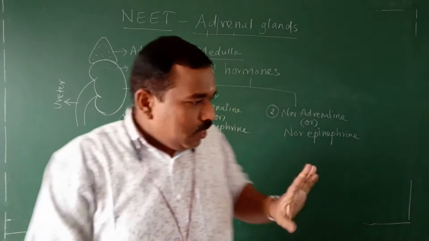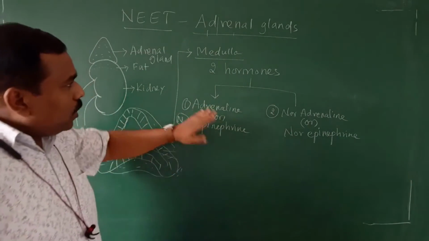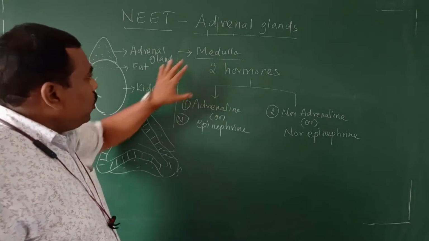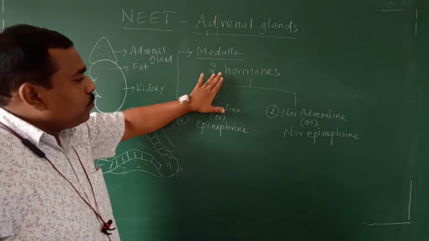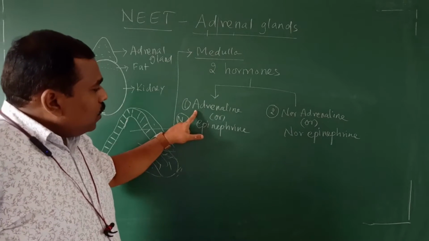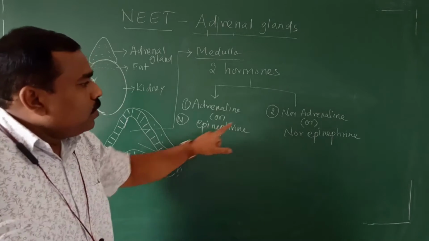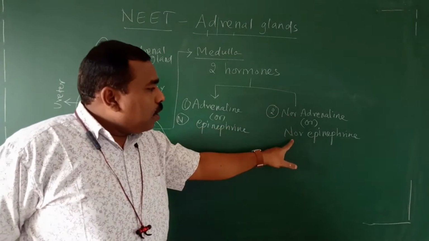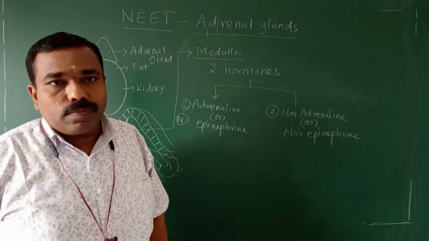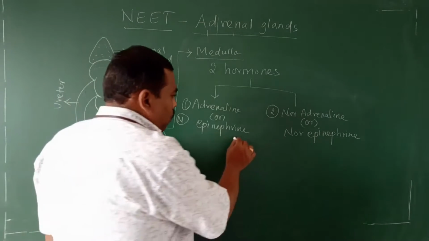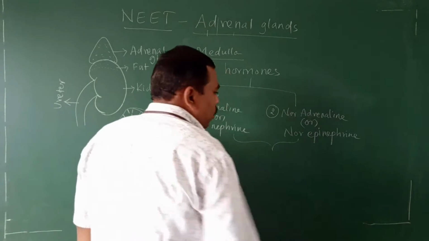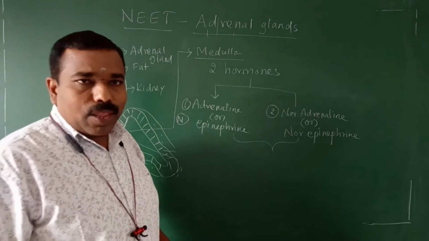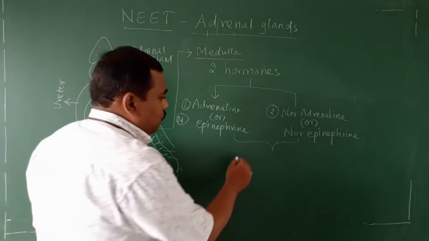Okay. So, the hormones secreted by the adrenal medulla are two: adrenaline or epinephrine, and noradrenaline or norepinephrine. These two hormones together are called catecholamines.